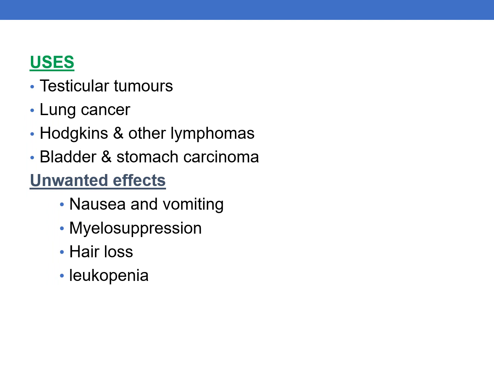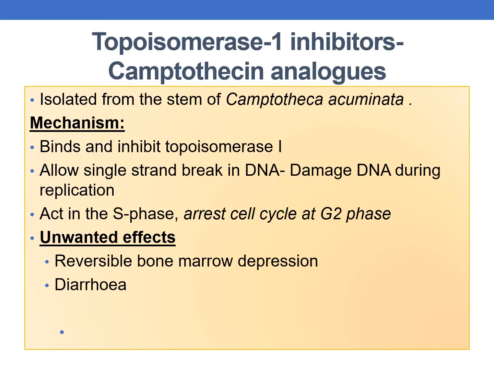The uses are testicular tumors, lung cancers, Hodgkin's and other lymphomas, bladder and stomach carcinomas. Unwanted effects are nausea and vomiting, myelosuppression, hair loss, and leukopenia. The next drug is topoisomerase I inhibitor. Examples are camptothecin analogs. They are isolated from the stem of Camptotheca acuminata.